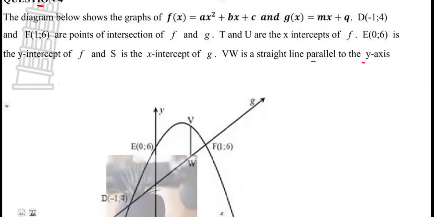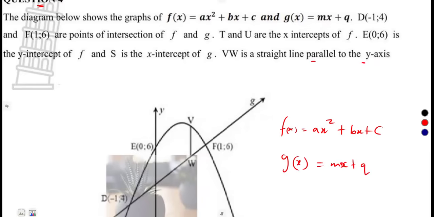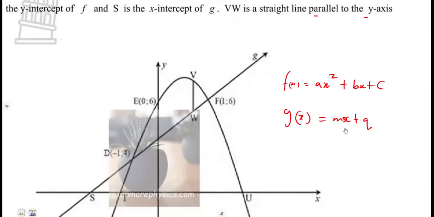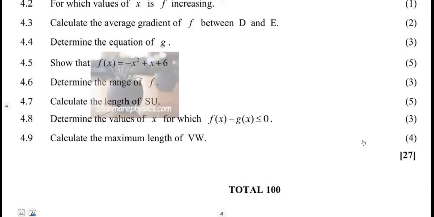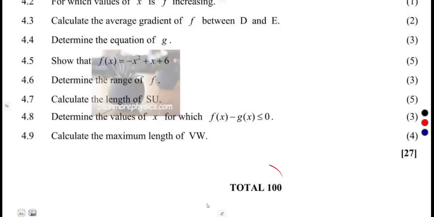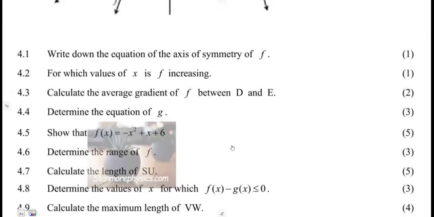So I'm just going to need these two for the sake of calculations. For the sake of calculations, that's mx plus q. All right, let's see what we have here. So this was it for 27 marks, and plus, we are done. Okay, if you can get these 27 marks, you will totalize everything.